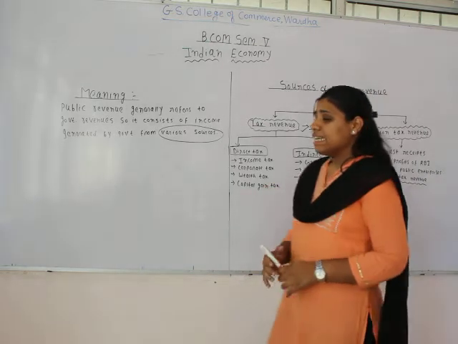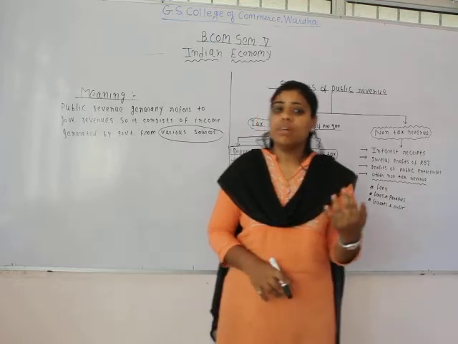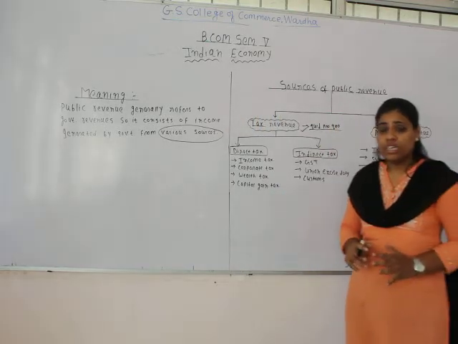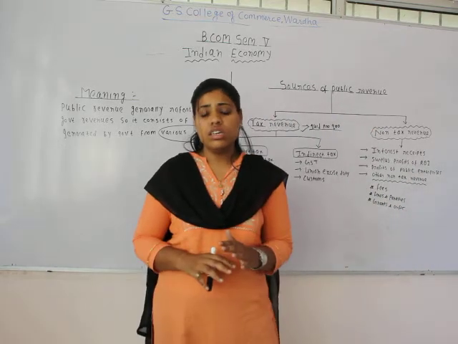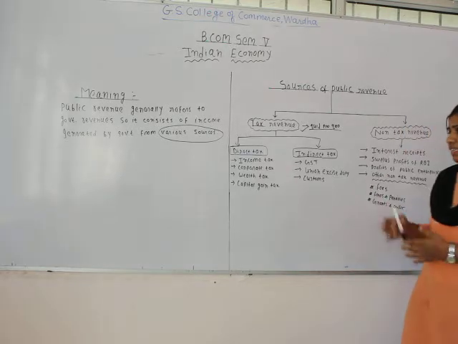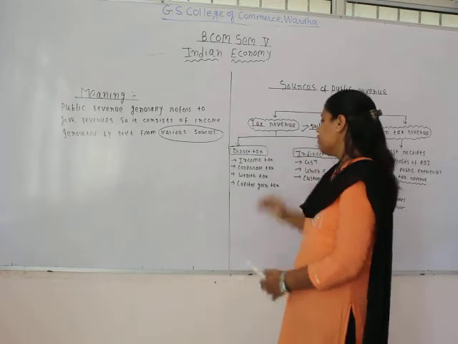That means the direct tax is paid by the person on whom it is levied. Like my income is 10 lakh rupees in a year and tax has been levied on me, so I will only pay the tax. This is the exact meaning of direct tax. Now when we talk about direct tax, it is of different types.